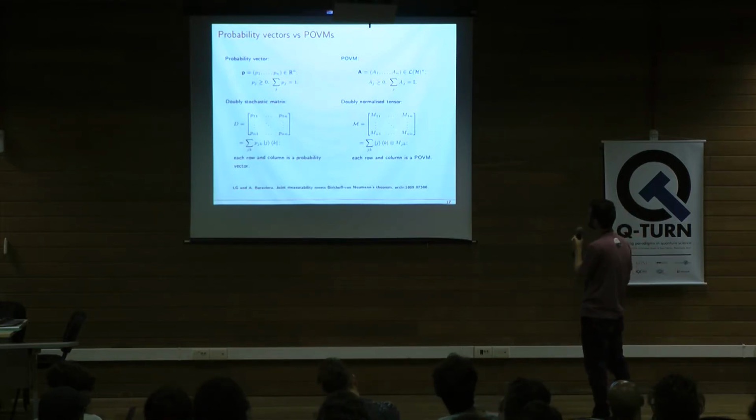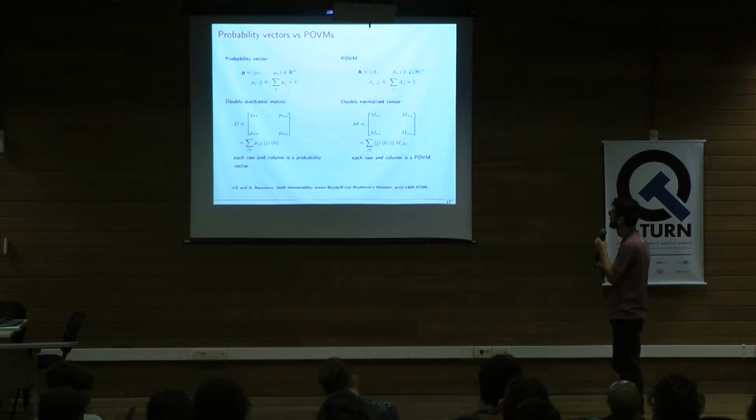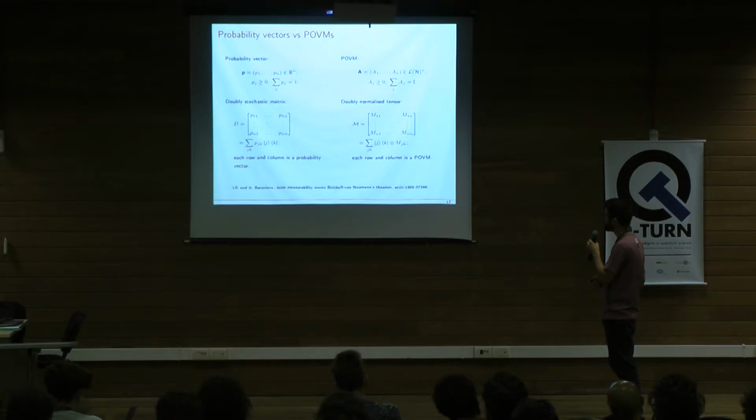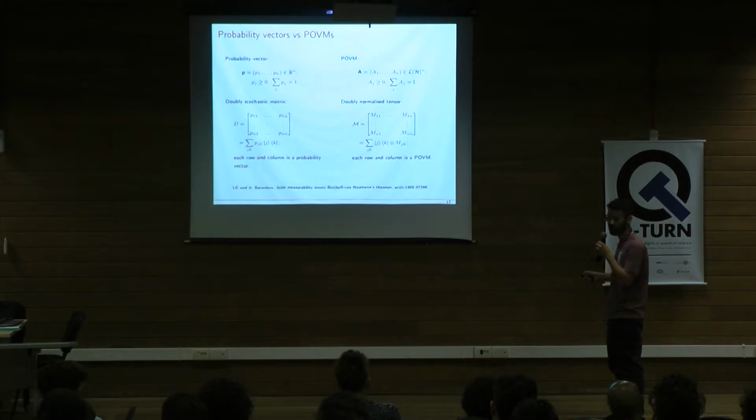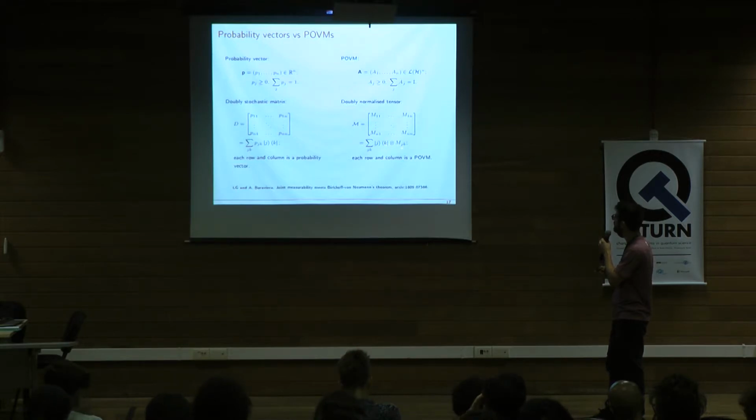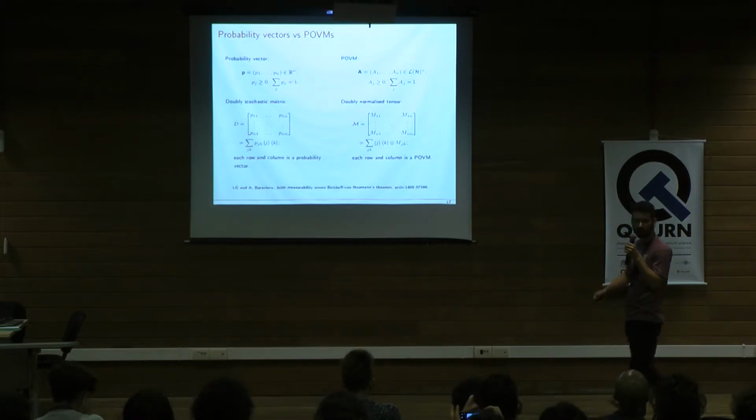And then we can define this object here that we call a doubly normalized tensor, which is exactly the analog of this, where each row and each column is a POVM now. So if you describe both of these objects in terms of the canonical basis for matrices, we have this very standard representation for matrices. But then we can see that this object we can represent as a tensor, where each of these entries appears as a coefficient for this canonical basis of the matrix. And we associate both of them via the tensor product, right?